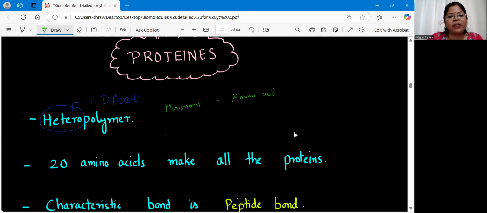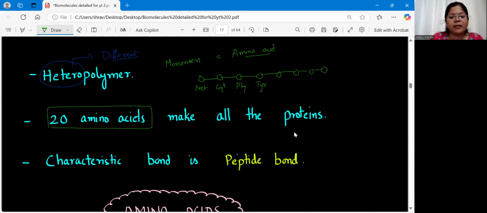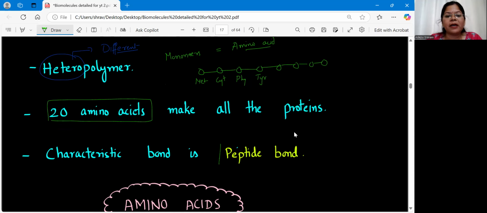So here you have to remember that whenever the amino acids are forming the proteins, all the amino acids involved in protein formation will be different. Let us say the first one is methionine, the second one can be cysteine, the third one can be phenylalanine, the fourth one can be tyrosine. So like this, we have different types of amino acids which will form our protein molecule, and hence the proteins are called heteropolymers. In our body, there are 20 amino acids which make whatever proteins we have. Coming to the bonds present between the amino acids, these are called peptide bonds.